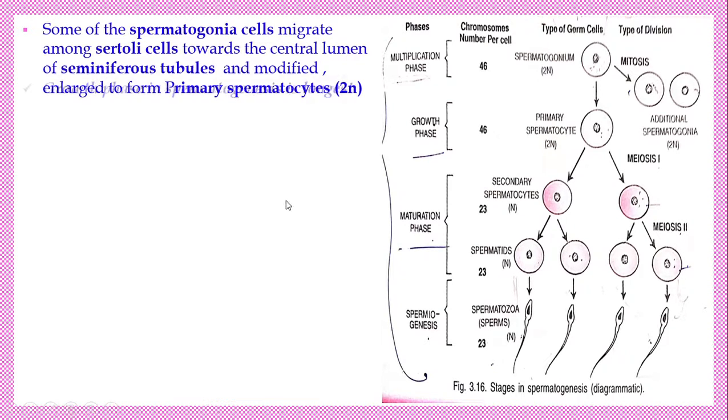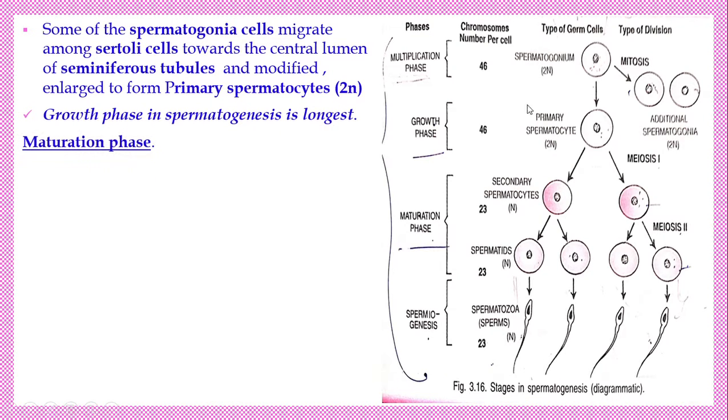Okay, right. The growth phase of spermatogenesis is the longest one because the size has to be increased. Now it passes on to the maturation phase. What kind of division takes place during the maturation phase? Meiosis division. What kind of division takes place during the multiplication phase? Mitotic division. During the multiplication phase, mitotic division. During the maturation phase, meiosis division, that is meiosis 1 and meiosis 2.